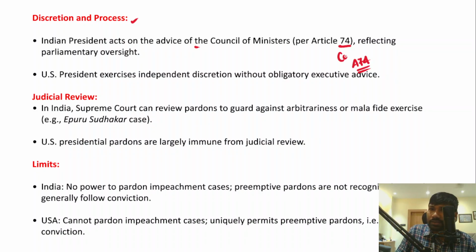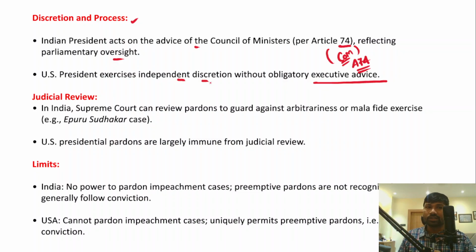So the president provides pardon based on the aid and advice of the council of ministers, which reflects parliamentary oversight. However, the US president exercises independent discretion without obligatory executive advice. So he acts on his independent discretion.